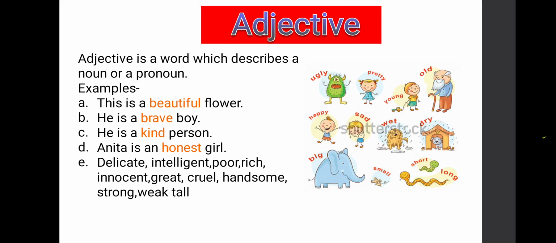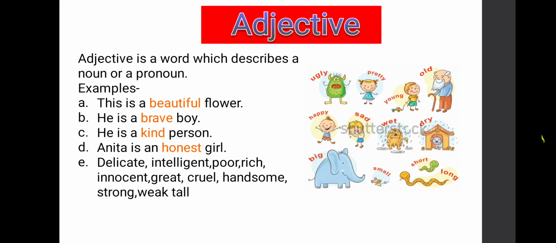He is a brave boy. Here he is a pronoun, boy is a noun. How is that boy? Brave. So, brave will become an adjective because it is telling about the boy. It is telling the quality of the boy. How is he? He is brave. So, it will become an adjective.